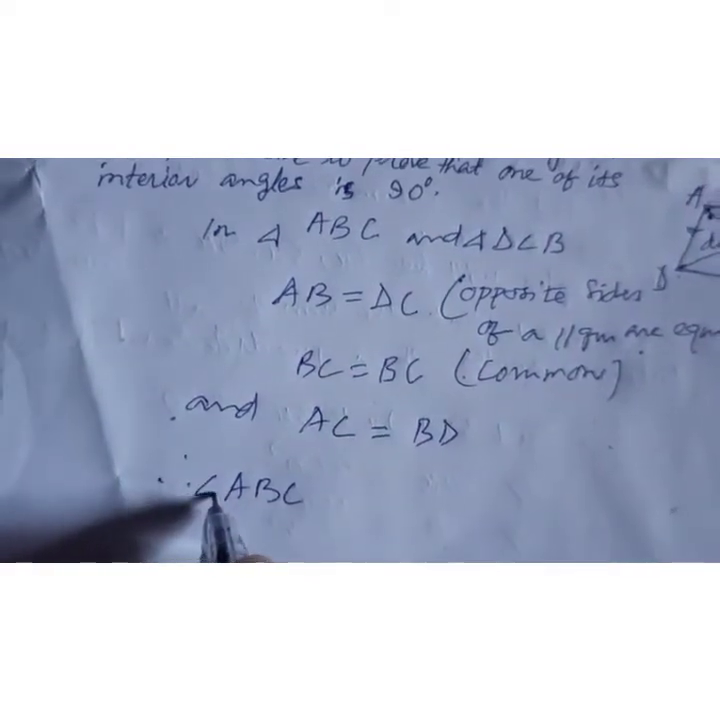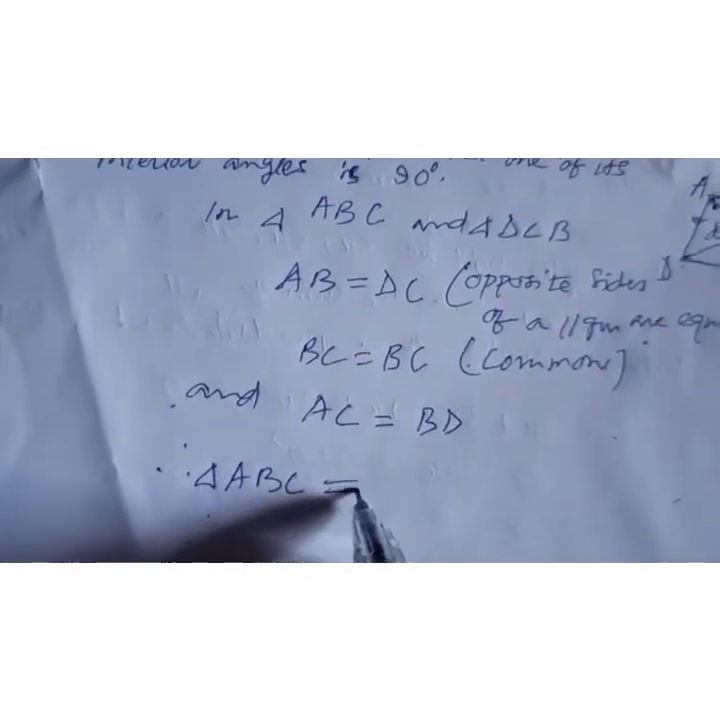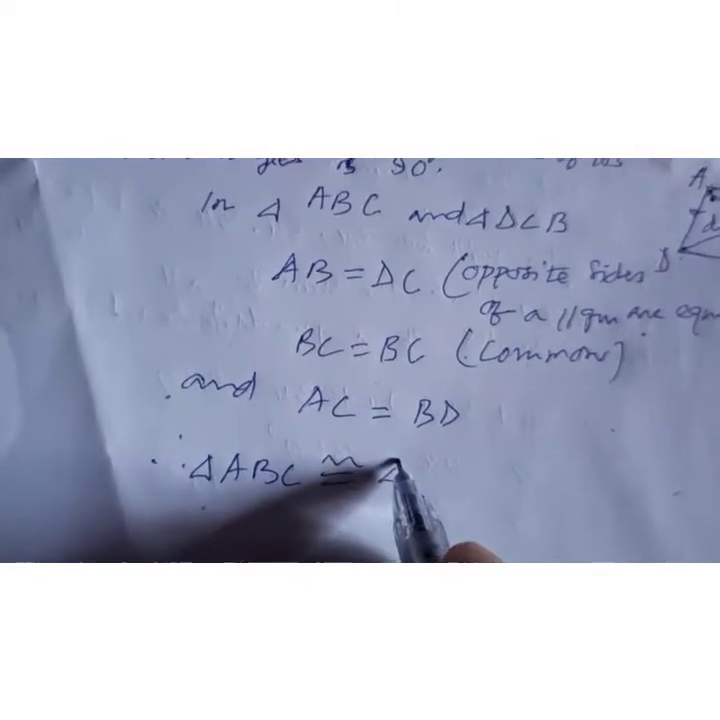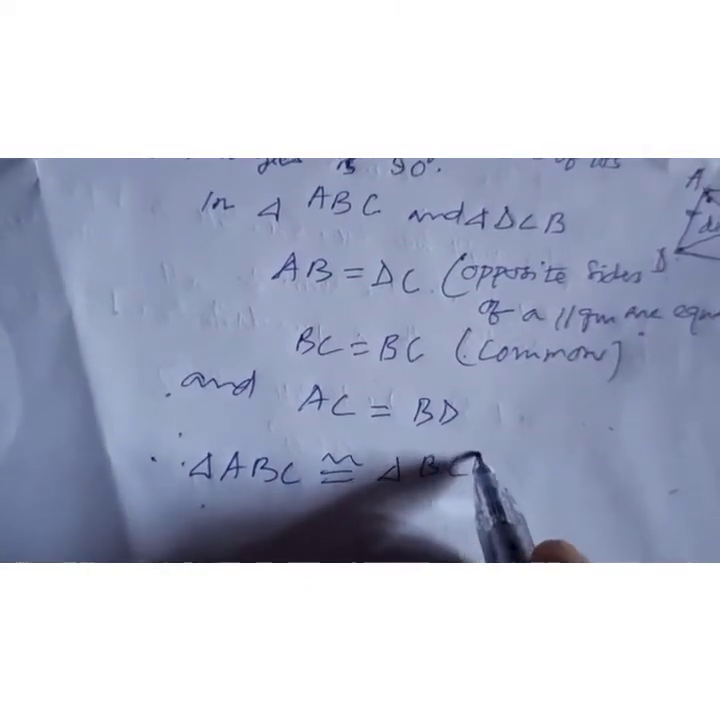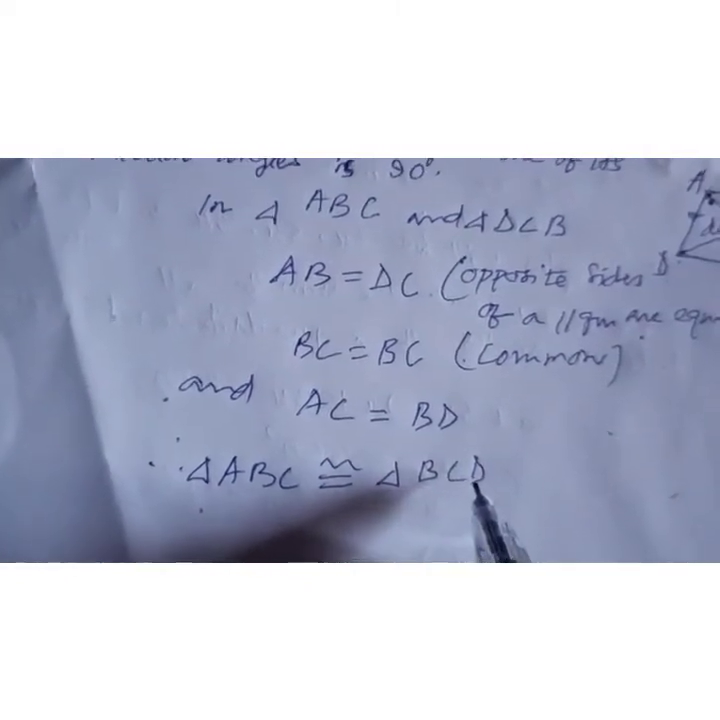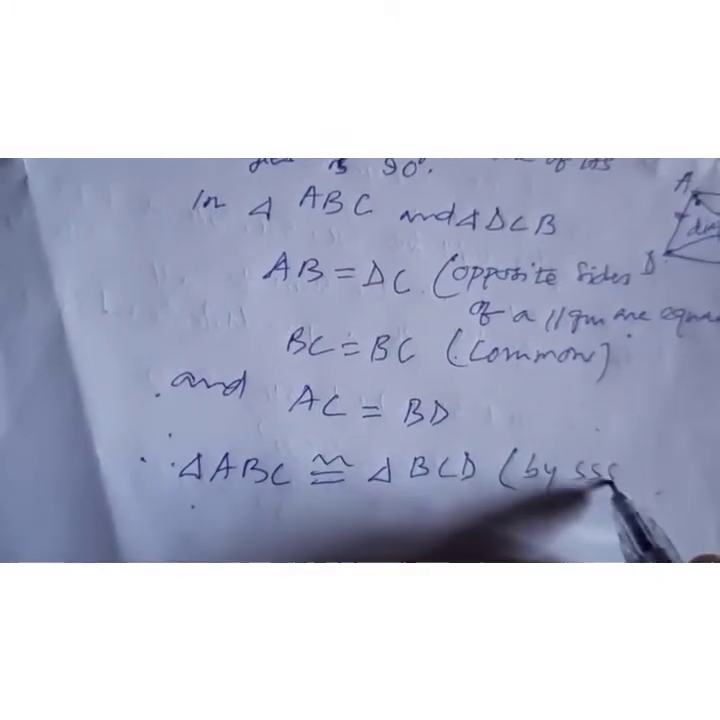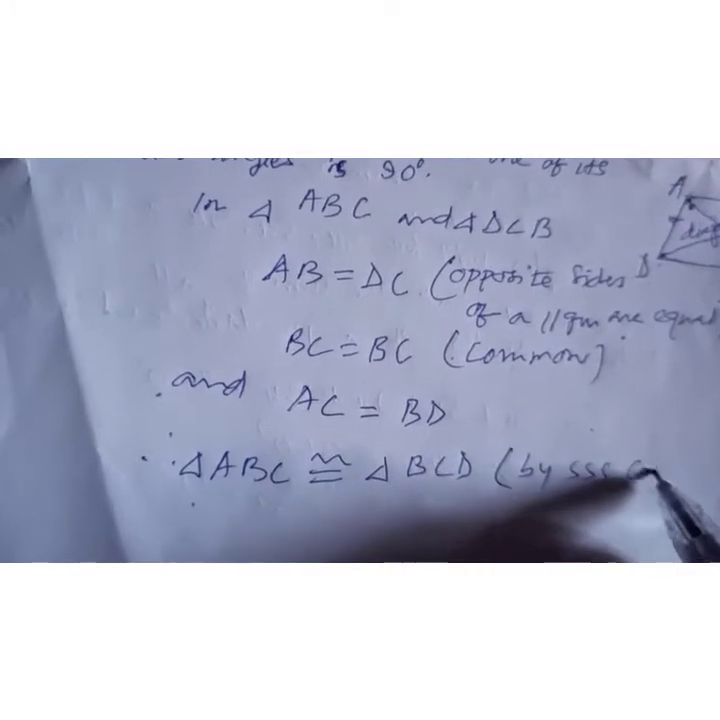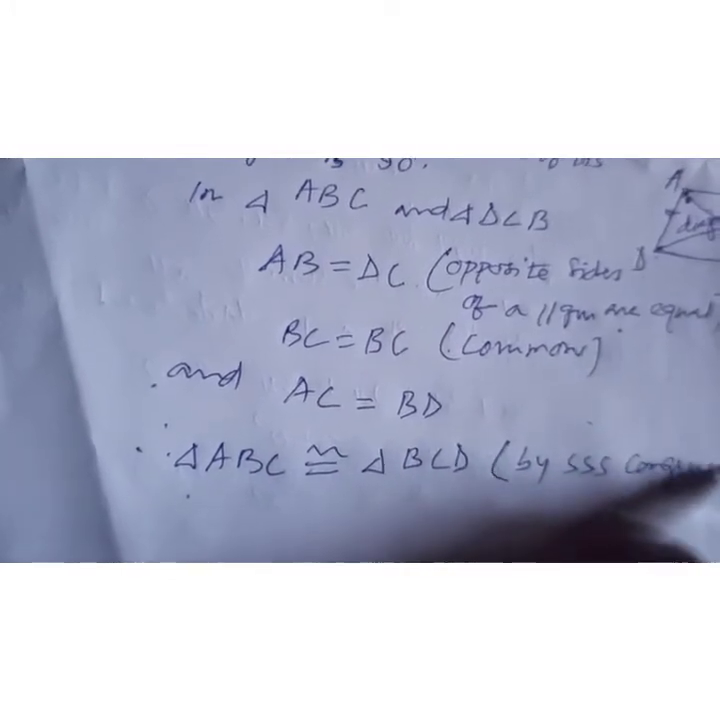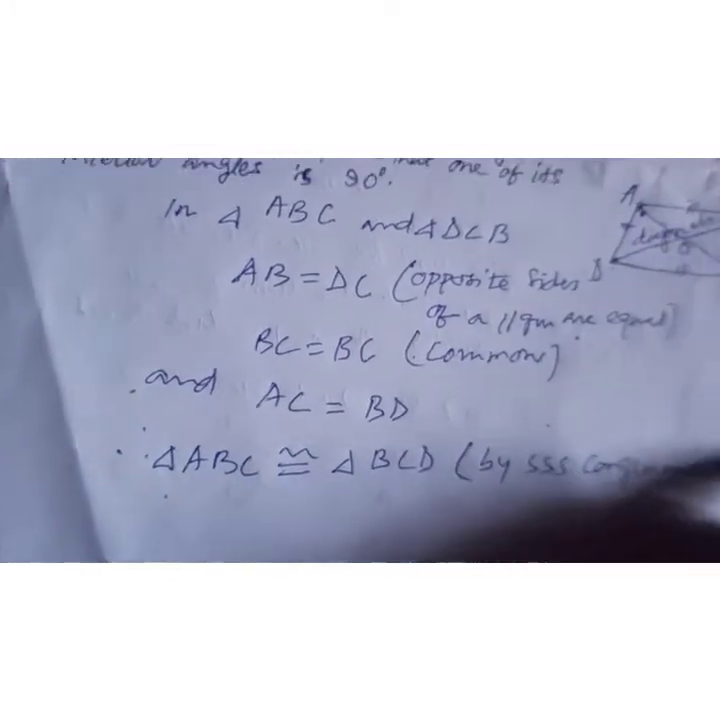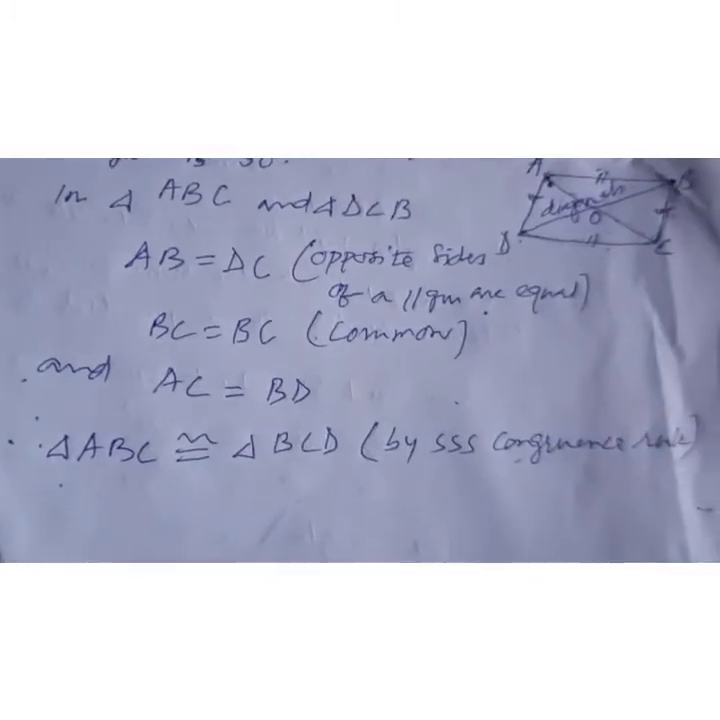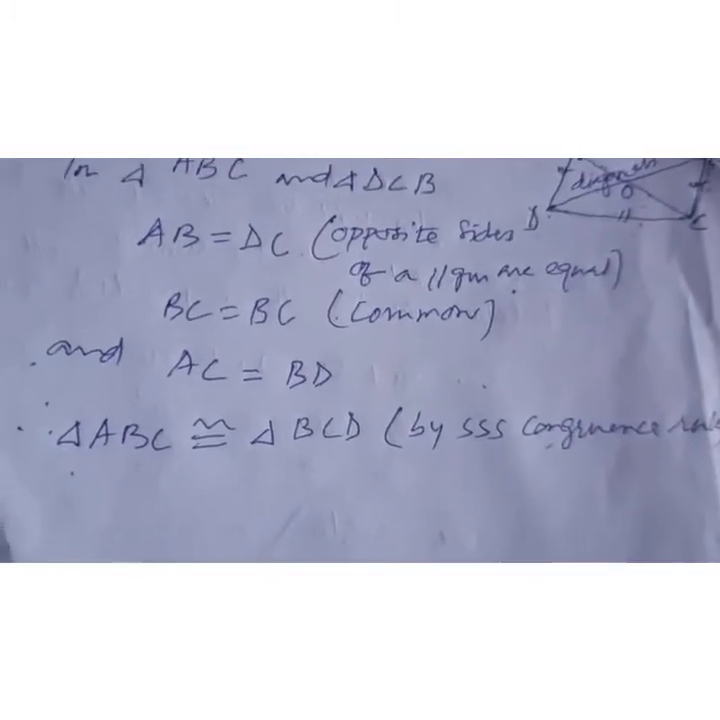Triangle ABC is congruent to triangle BCD or DCB. So that is, by using the SSS congruence rule. So you can use this one there. Okay. So next is what?